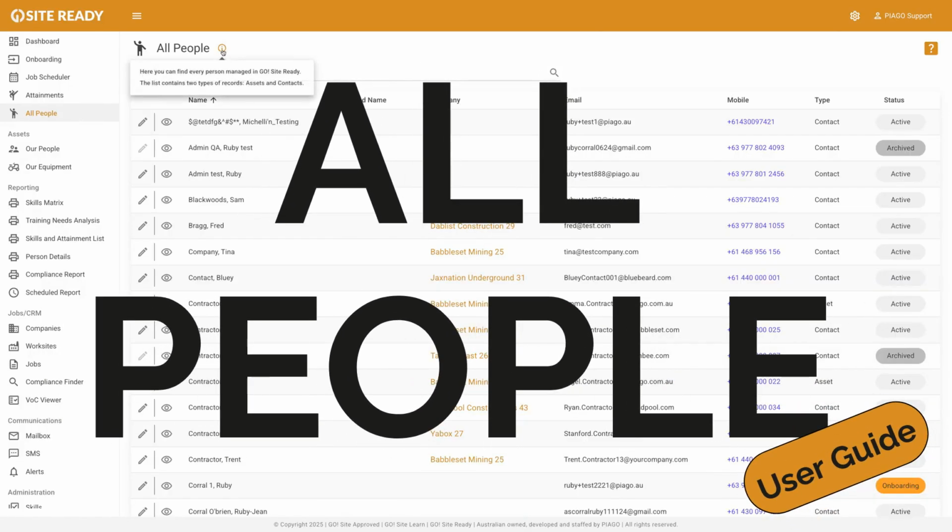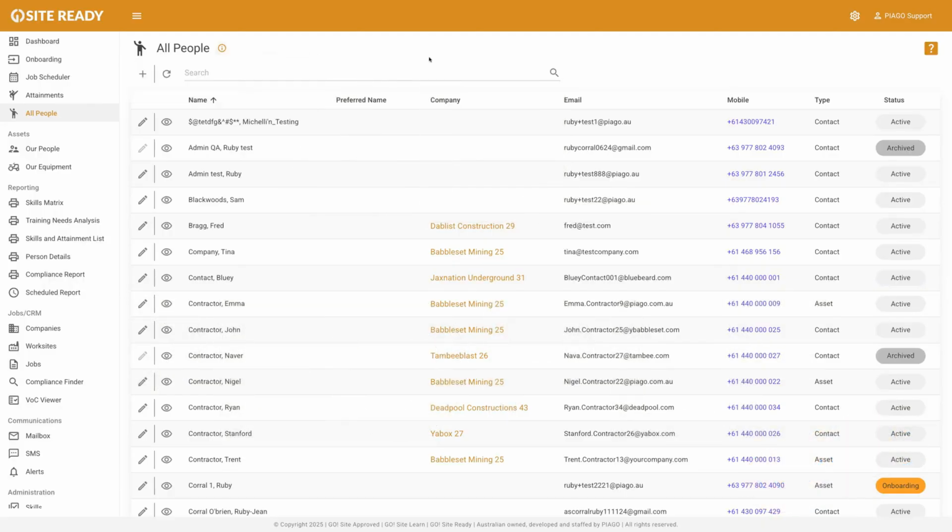This is your central hub where you can find, add, and manage every person in your system. The page lists two types of people. First, you have assets. These are your employees and contractors who count towards your plan. Then you have contacts, who are external people like a supplier or myself from Piago. These don't count towards your plan.